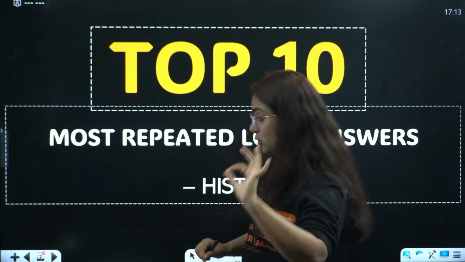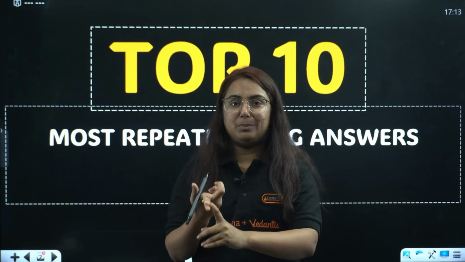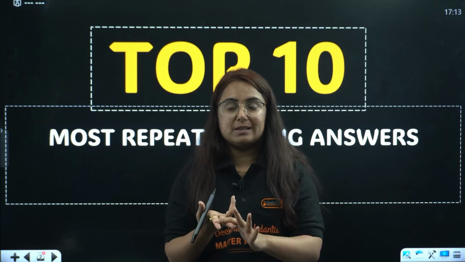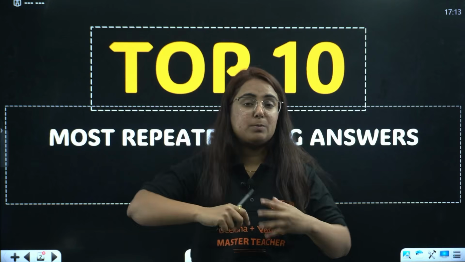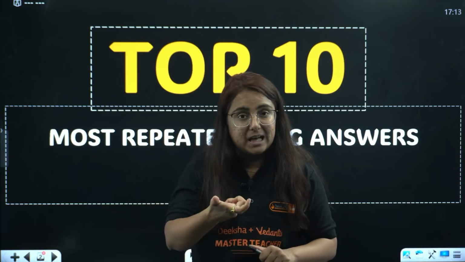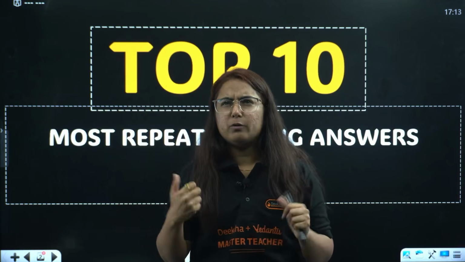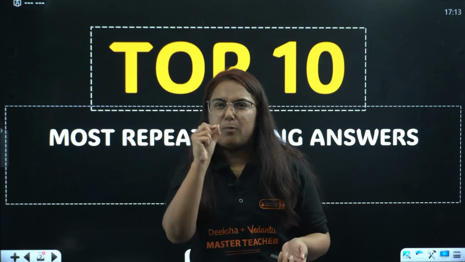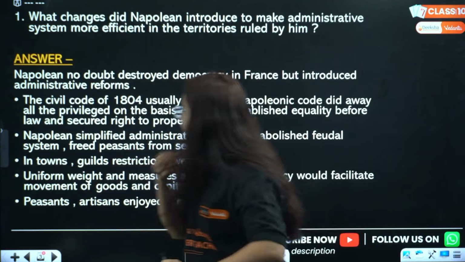Okay, so if I talk about history, two important chapters are Rise of Nationalism in Europe and Rise of Nationalism in India. Both chapters carry high weightage because long answers come from this topic, along with print culture as well as making of the global world. Just four, I won't say four, just 3.05 chapters we need to study. Let's start with the very first question of the day.